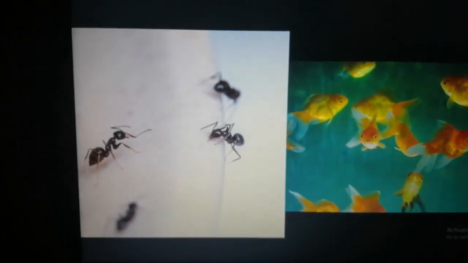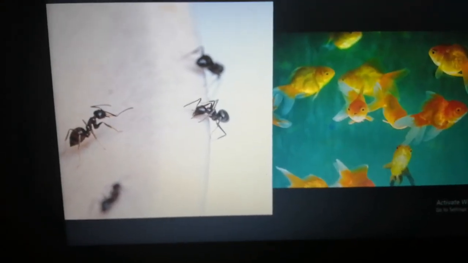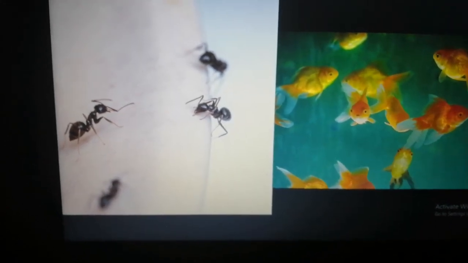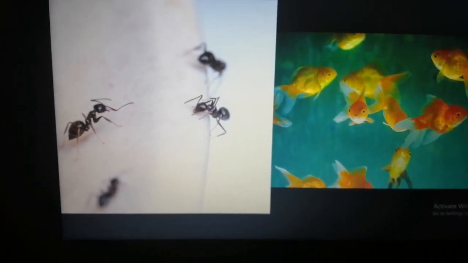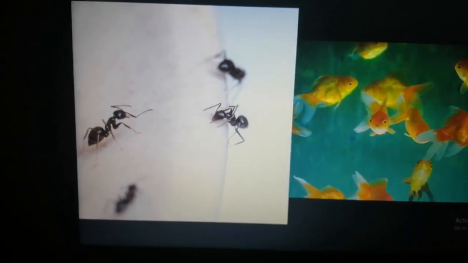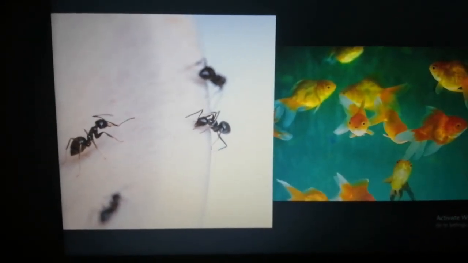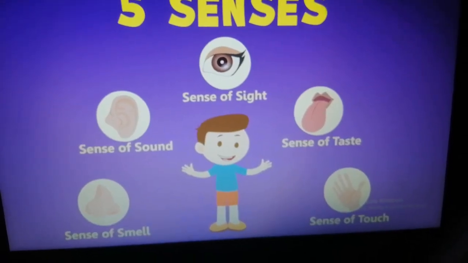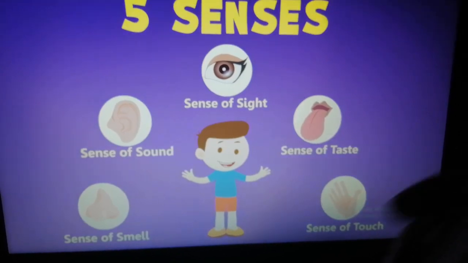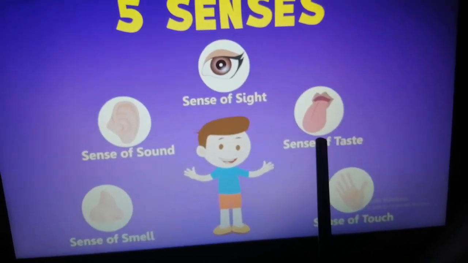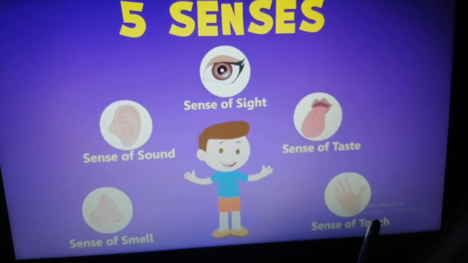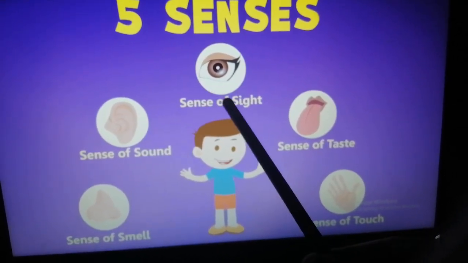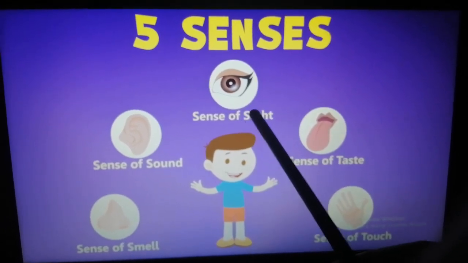Now at home, your mamas must be telling you not to drop food on the floor because ants will come. So no matter how far they are, they are going to come towards the food because they have some senses and they can feel. In human beings, we have 5 senses. That is, sense of sight, sense of taste, sense of touch, sense of sound, and sense of smell. You can see things around you. That is the sense of sight.